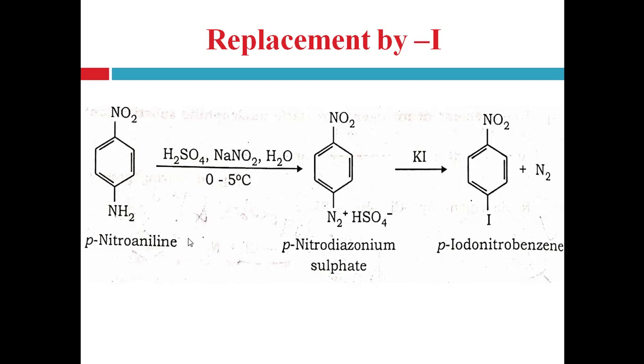So para-nitroaniline is converted into para-nitrodiazonium sulfate salt, right? This diazonium sulfate salt can be replaced with iodine with the help of potassium iodide, right? This whole group is replaced with simply iodine with the help of potassium iodide and forms para-iodonitrobenzene. So simply the NH2 group is replaced with iodine and releases nitrogen gas.